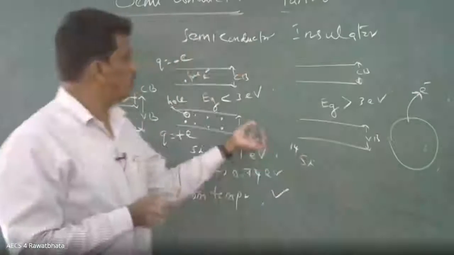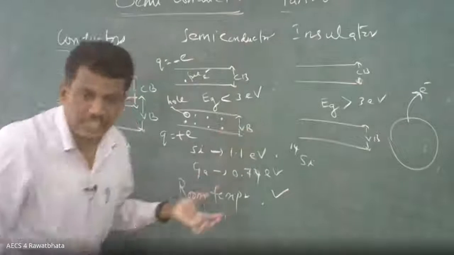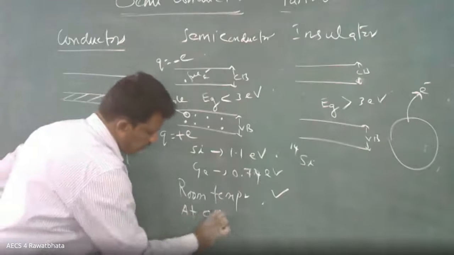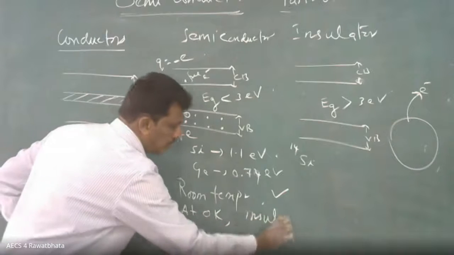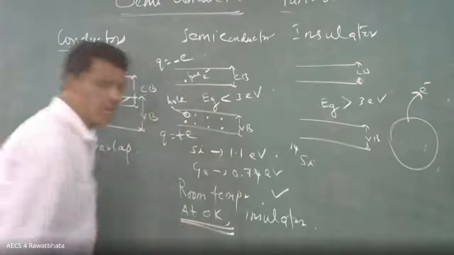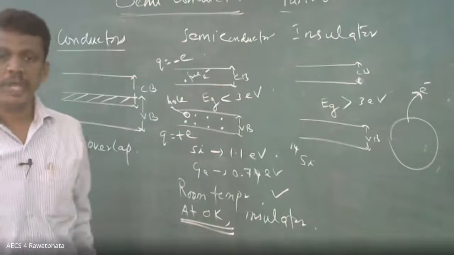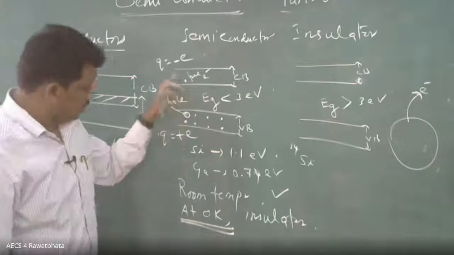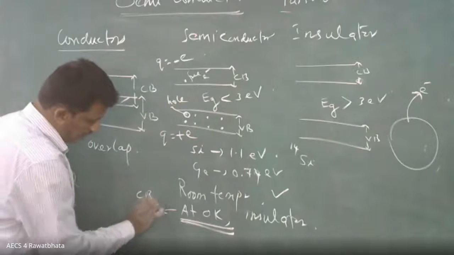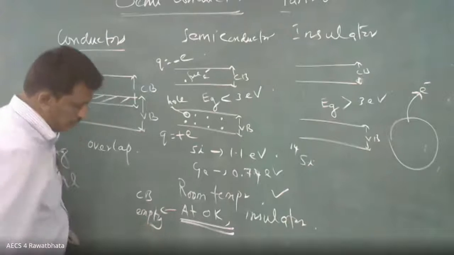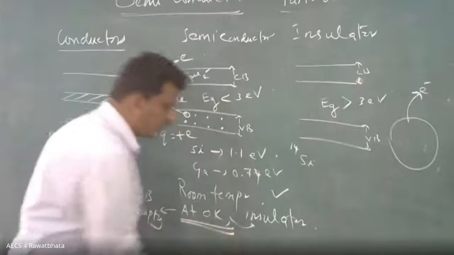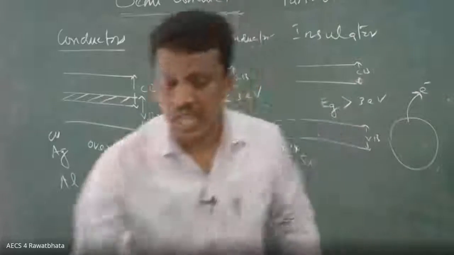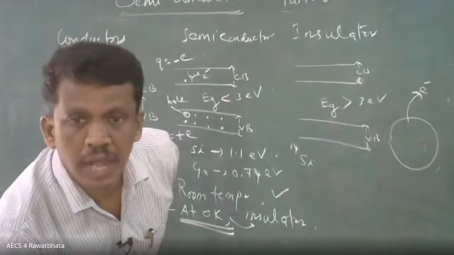Okay, now I have given only the introduction part. That's all. One more point and I am finishing. The time is also running. At 0 Kelvin, it is an insulator. Very important point. 0 Kelvin means absolute zero, minus 273 degrees Celsius. Here the conduction band is empty. When the conduction band is empty, what will happen? Insulator. So the semiconductor acts as an insulator at 0 Kelvin or absolute zero.